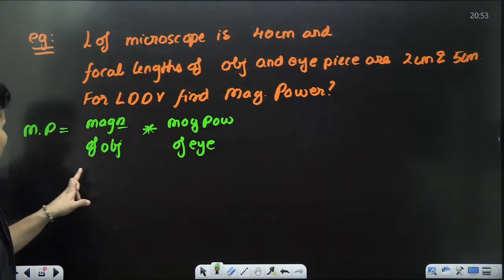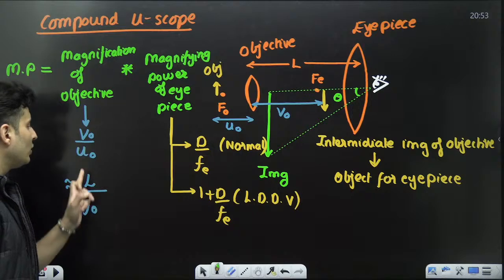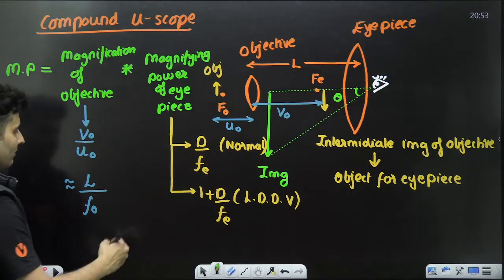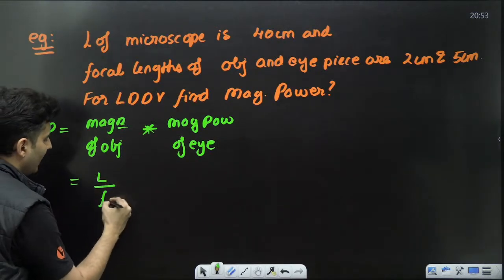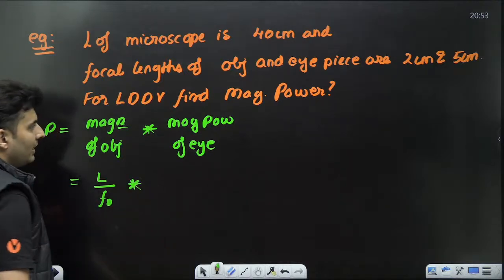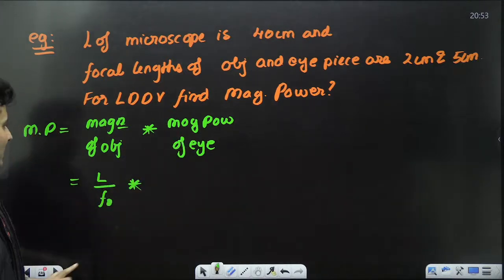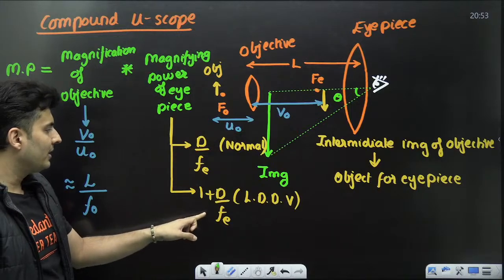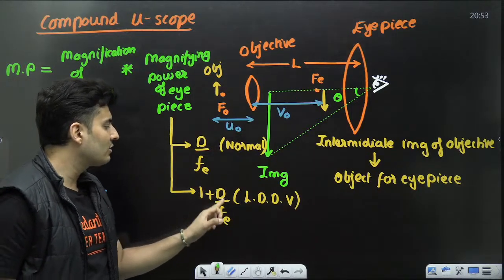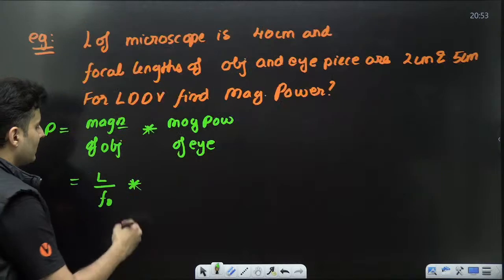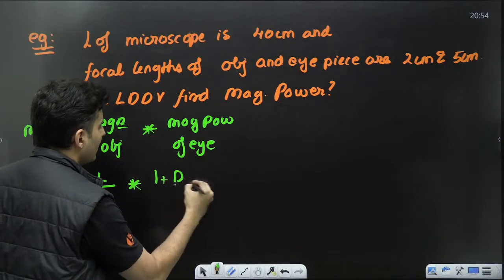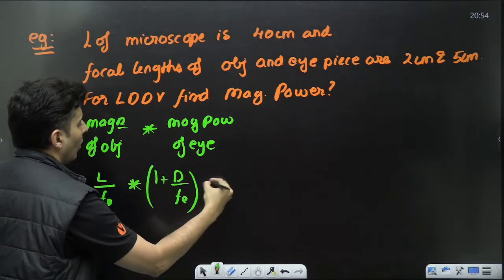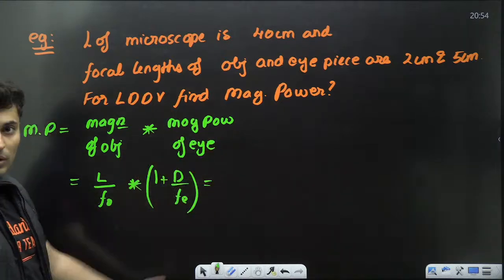Magnification of objective, like I told you before, is VO by UO, which is L by FO, multiplied by magnifying power of the eyepiece. For least distance of distinct vision, it is 1 plus D by FE. That's it. I think everything is given. We can start solving the question.